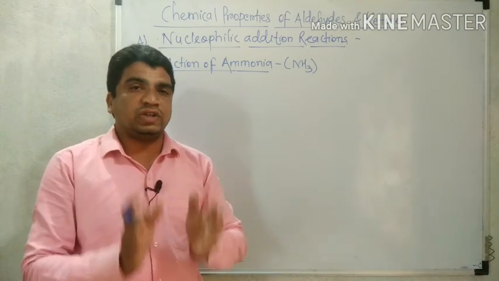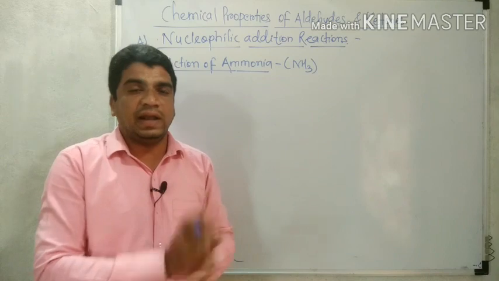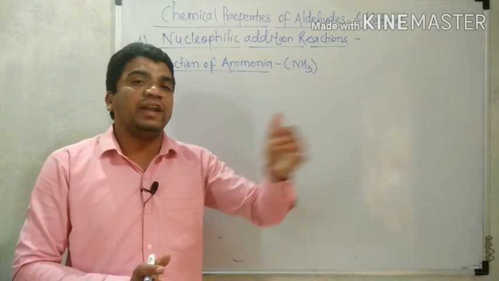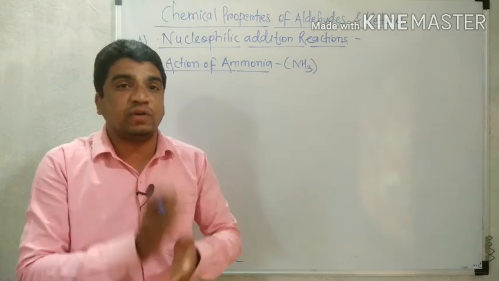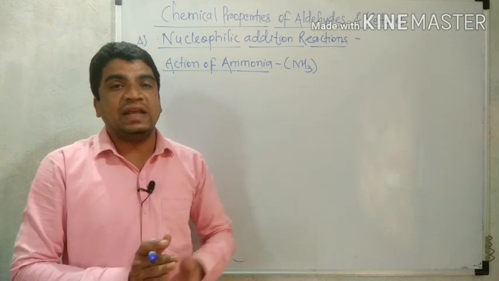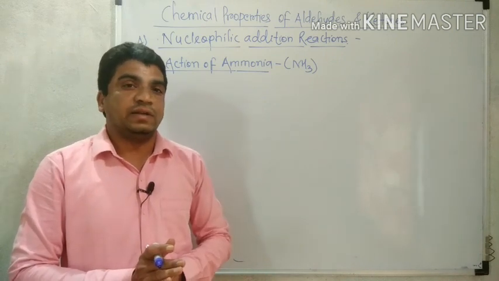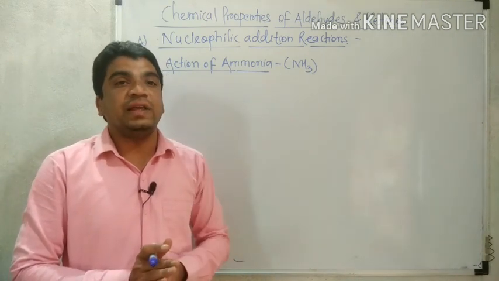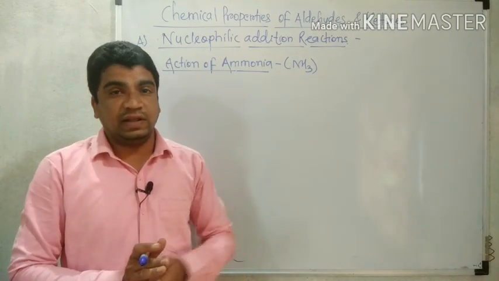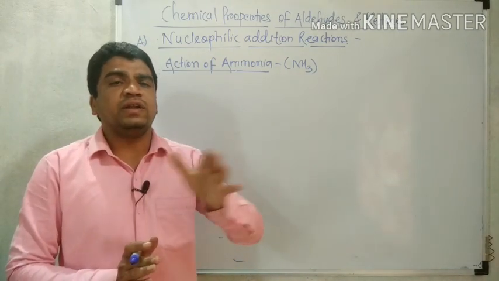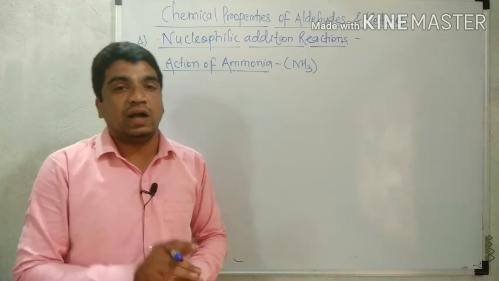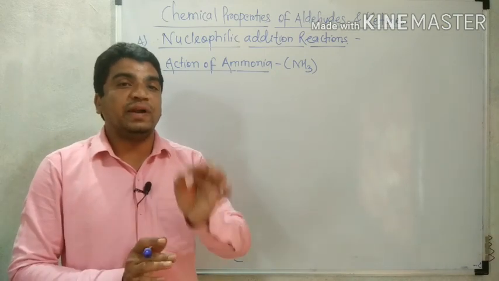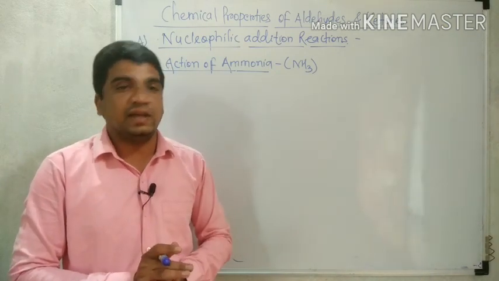The reaction of ammonia with aldehyde gives different products. It depends upon which type of aldehyde is taken in the reaction. Formaldehyde reacts differently, acetaldehyde reacts differently.